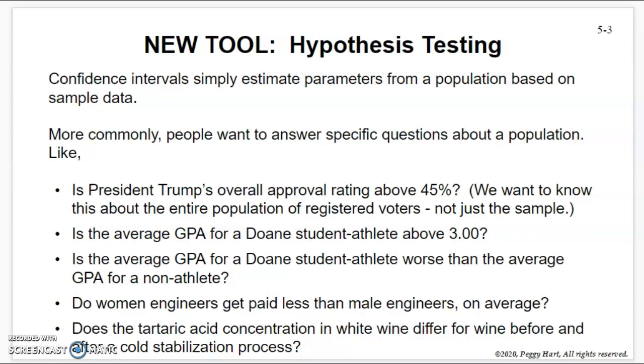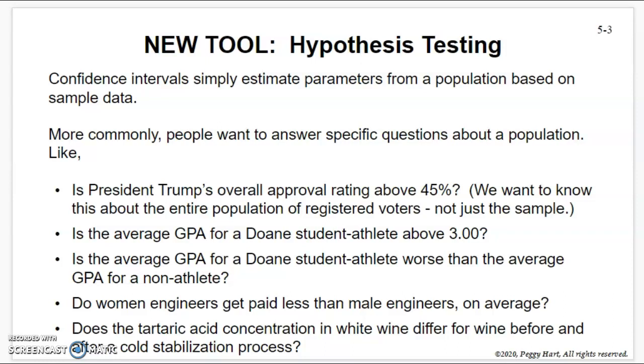So this is a new tool, right? This is another big idea in statistics. So we had this estimation, which we used, like confidence intervals, to estimate things. Now we're doing this testing. So confidence intervals simply estimate parameters from a population based on sample data. But more commonly, people really want to answer specific questions about a population, like, this is from last year, you can tell, but like, was President Trump's overall approval rating above 45%? We want to know that about the entire population of registered voters, not just the sample.